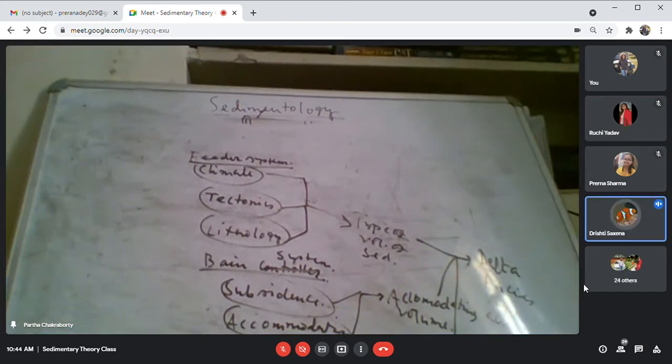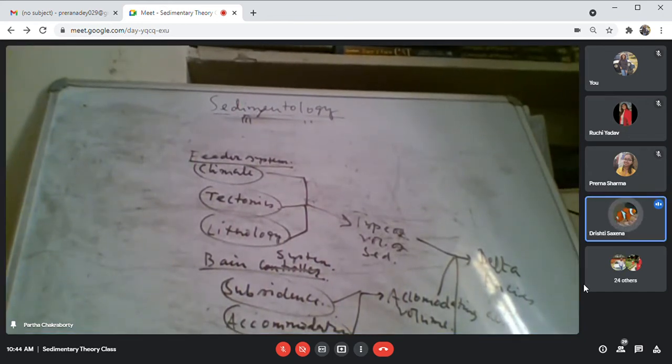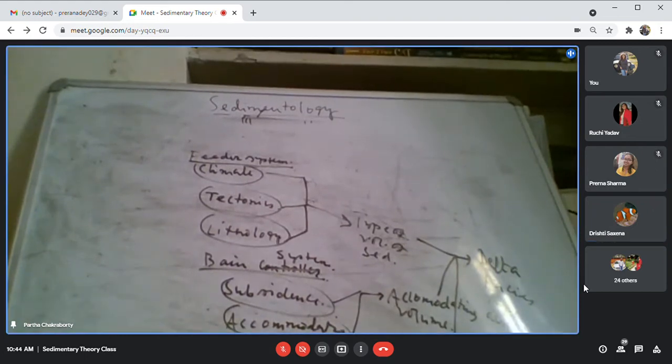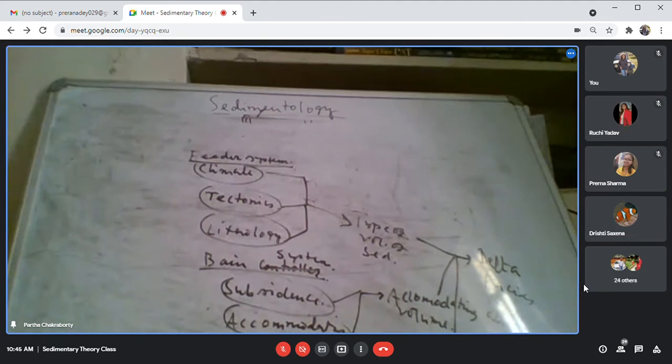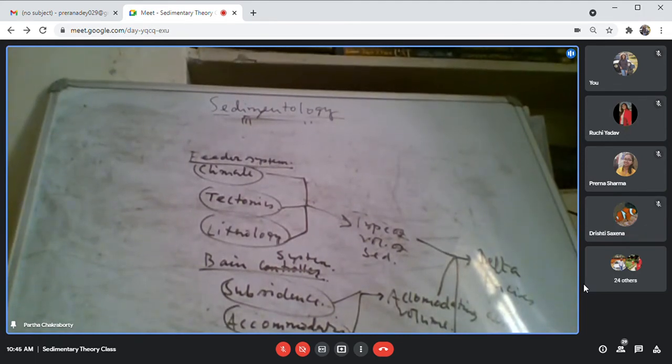The facies in a delta is controlled by all the six factors. No, I could not get you, please repeat. The delta facies is affected by all the six factors. Yeah, absolutely. All these factors basically control what kind of delta I will be getting and what facies I will expect in a delta.